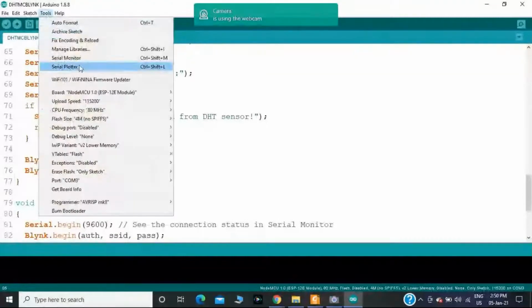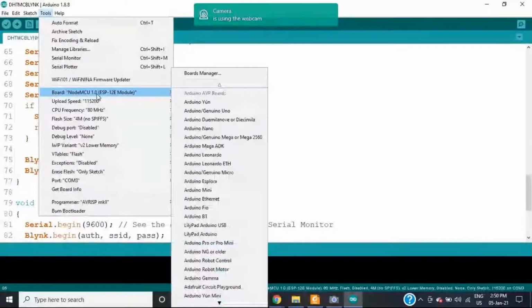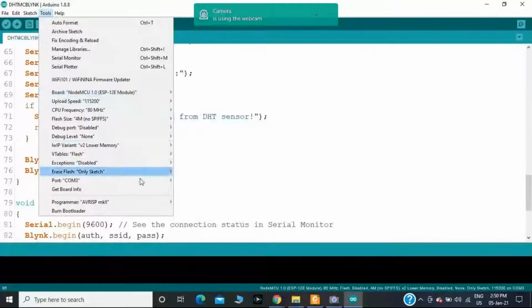First, in the Tools menu, select the respective board. In my case, I am using the NodeMCU ESP12E model. Then check whether the COM port is selected or not. We should cross check it.